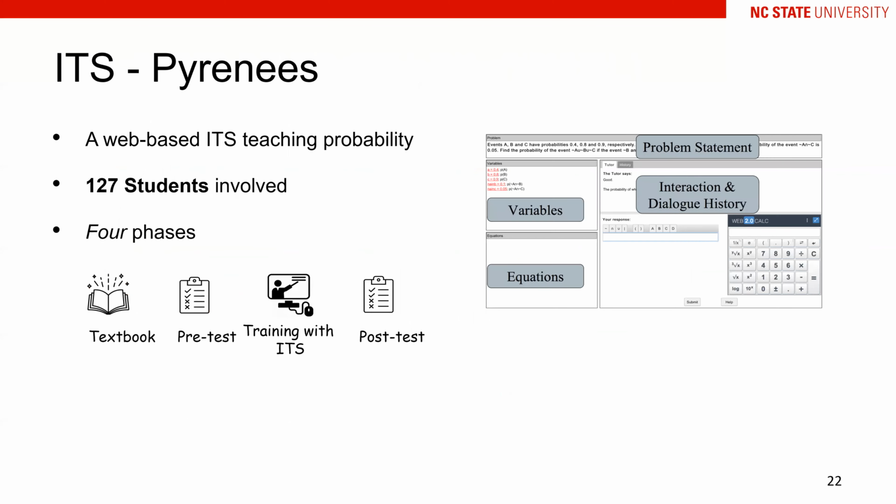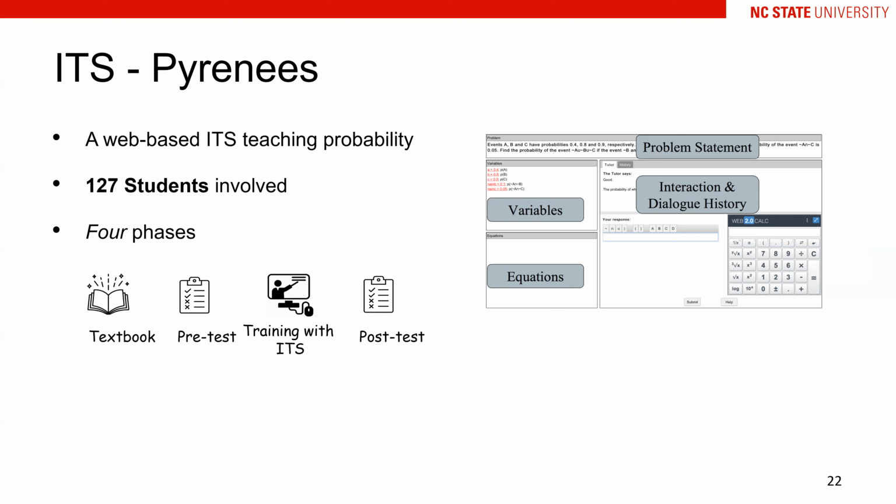environment. The tutor we explored is called Pyrenees. It is a web-based ITS teaching students probability. There are 122 students involved in this study. Specifically, the students will follow 4 phases to learn, including reading the textbook, taking a pre-test, training with ITS, and